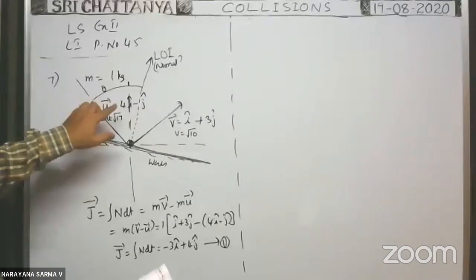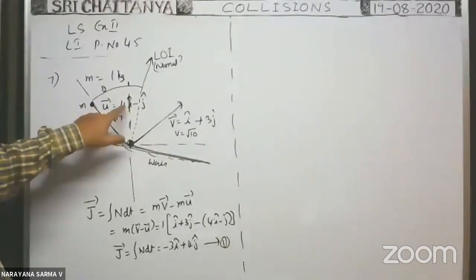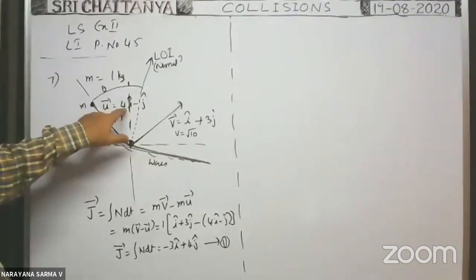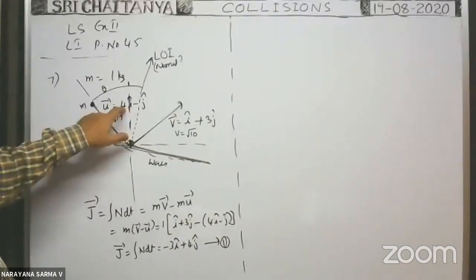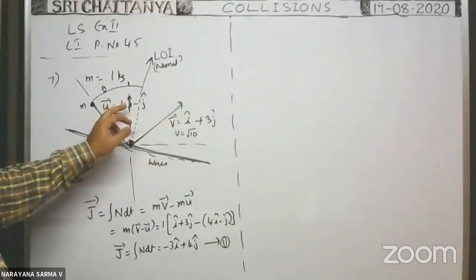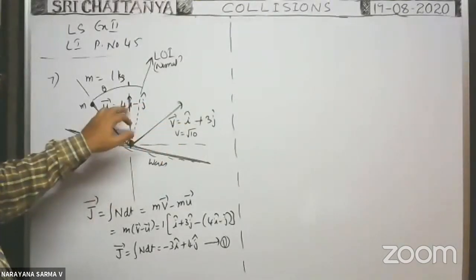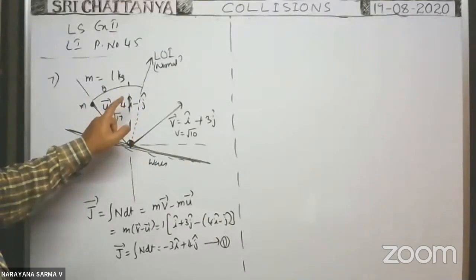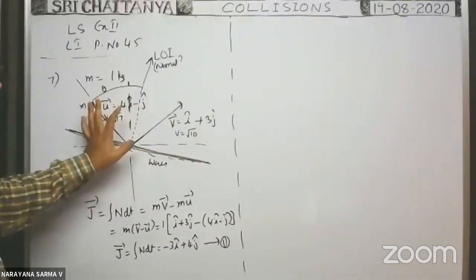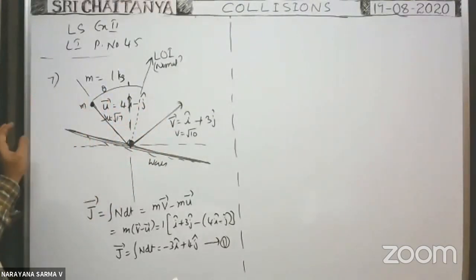You see, change in momentum along the x-axis is 4i cap. Change in velocity along the x-axis is 4i cap minus i cap, that means 3i cap. So change in momentum along the x-axis is equal to mass into change in velocity along the x-axis.